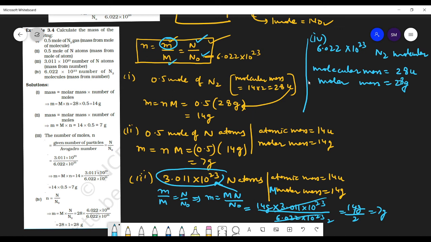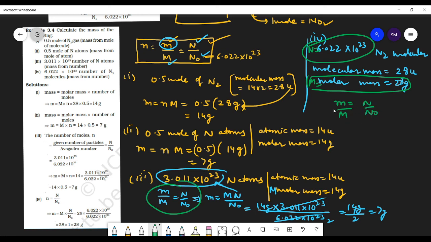So this is the capital M you have. Molar mass is a standard quantity, so capital M has come to you. And this capital N is given to you, right. You have to find small m, so the same formula, m by M is equal to N by N naught, right? So m is equal to N by N naught into M, and that is equal to, what is N? 6.022 into 10 power 23. What is molar mass? 28 grams divided by 6.022 into 10 power 23.